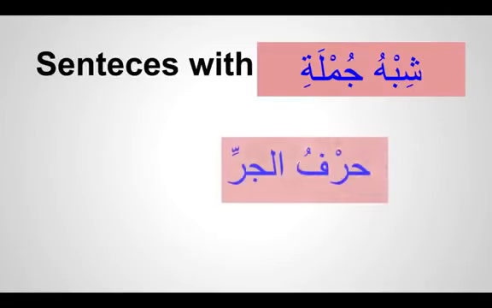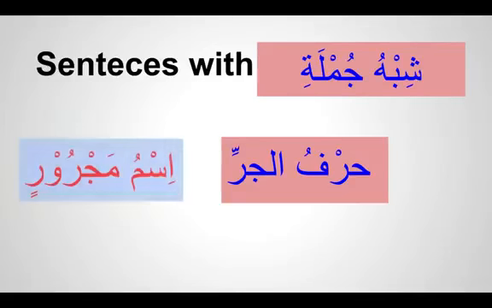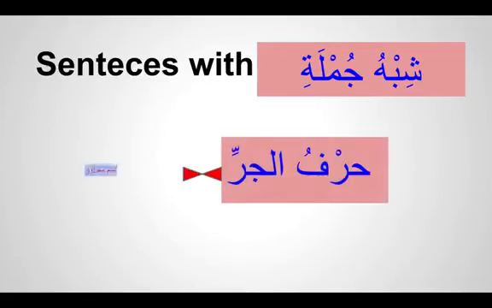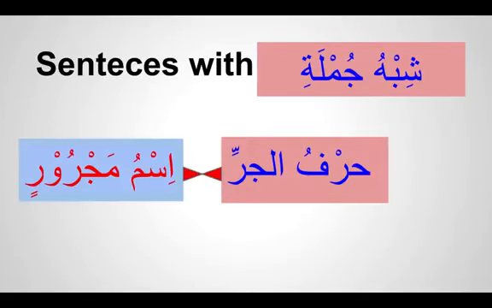And what is that type? The type which you learned in the previous session, harf jar. That's the reason why we started with harf jar. And what is it linked to? It is linked to ism majroor. So they both come together as one segment. If we say harf jar, you have to say ism majroor. They'll come together inshallah. We'll do some examples, then it will be easier to understand.